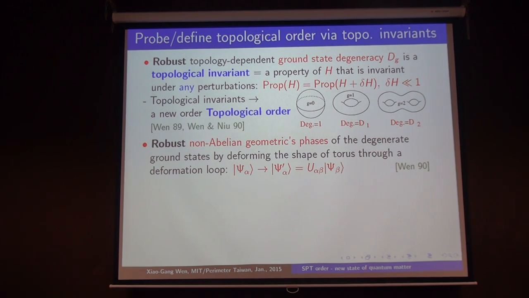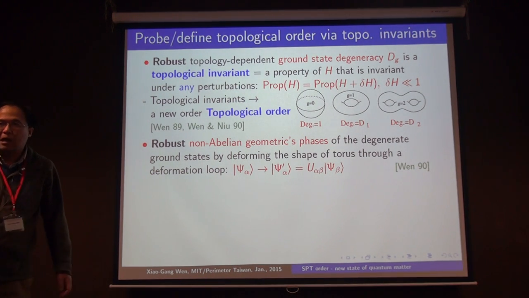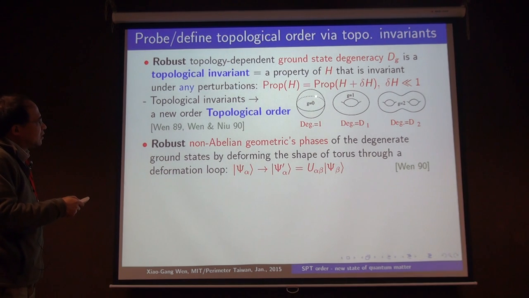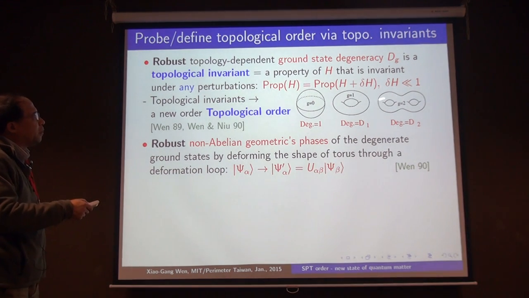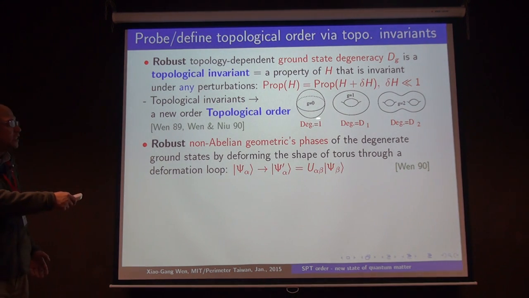Actually, it's possible that this kind of non-abelian geometric phase may form a complete characterization of topological order in any dimension. However, the price to pay is that you probably need to consider spaces with different topology. In 2 dimensions, the spaces with different topology are easy to list. It's just different genus.